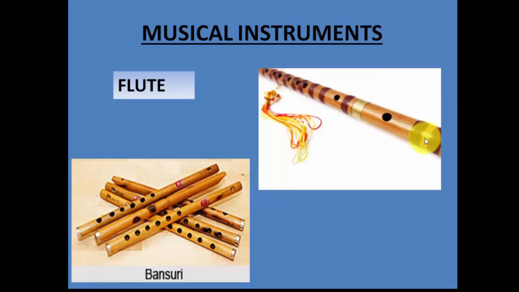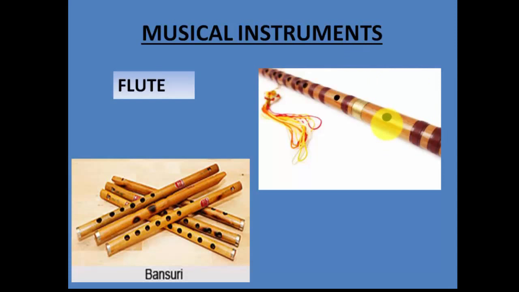What happens when he blows the air is, inside this column, because there are these small holes, the air generally comes out of these holes, whichever hole is open, right? So this stream of air, when it comes out of these holes, this entire stream of air is now vibrating. So in this case, it is neither the membrane nor the strings, but it is the air column which is vibrating inside the flute. Now you see, in the case of flute, sometimes the pitch is increasing and sometimes the pitch is reducing.